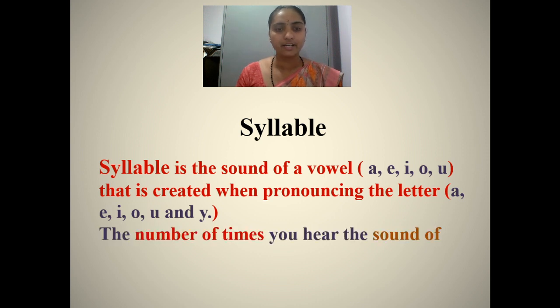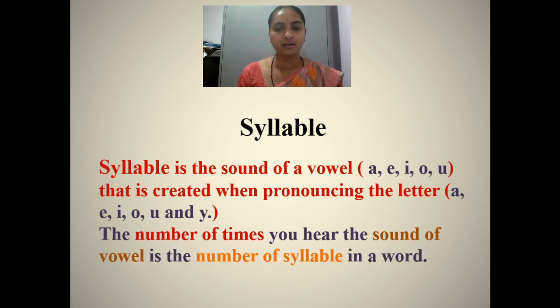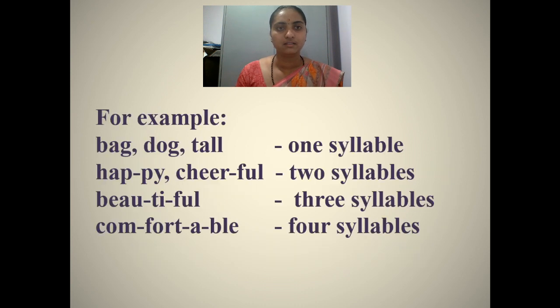The number of times you hear the sound of a vowel is the number of syllables in a word. For example, bag, dog, tall: one syllable words. Happy, cheerful: two syllable words. Beautiful: three syllable word. Comfortable: four syllable word.